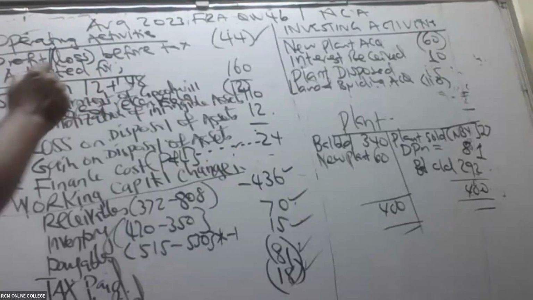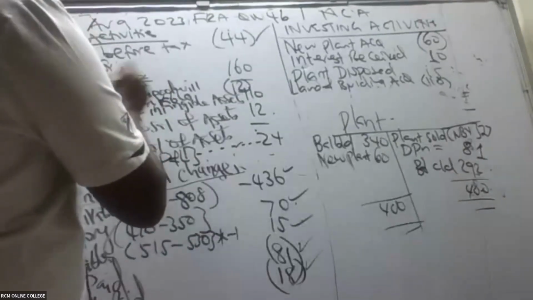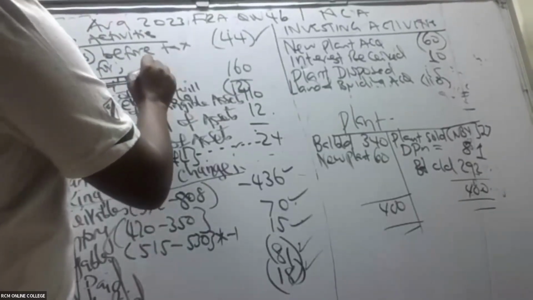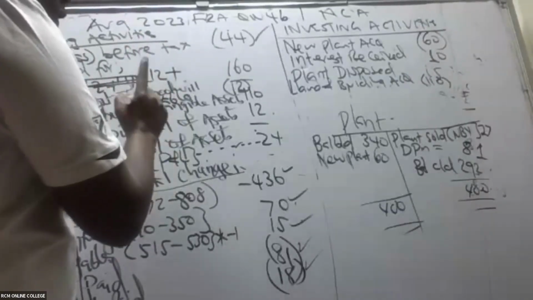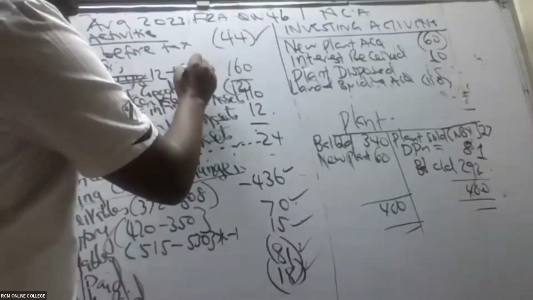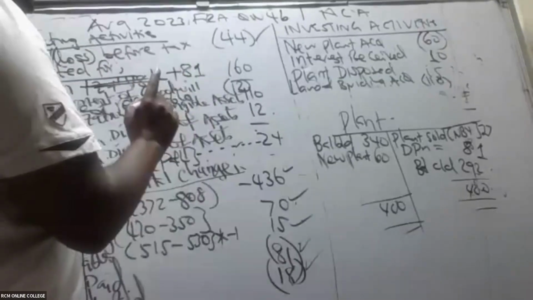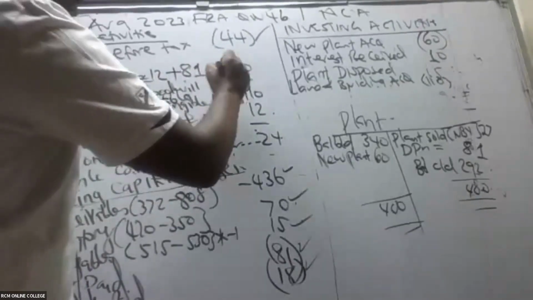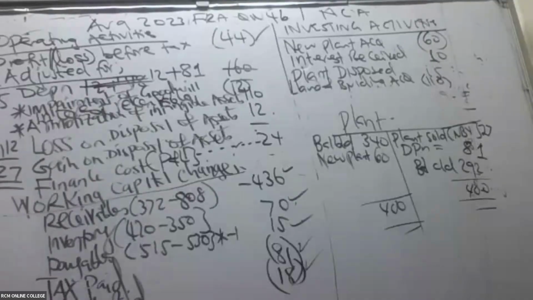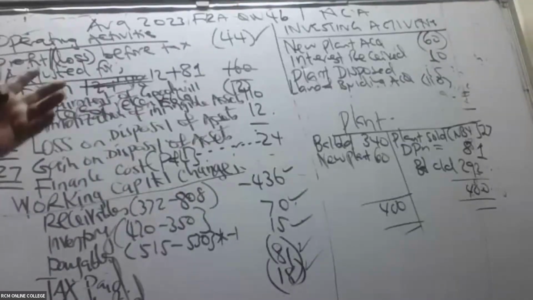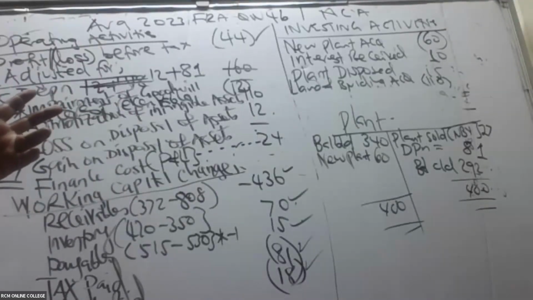So please do me a favor. I know depreciation for machinery is okay. For land and building, the 12 is okay. But now please come and make a change. Right here plus 81, right there plus 81. So 12 plus 81, please correct this figure. Sometimes these examiners make mistakes. What is 12 plus 81?